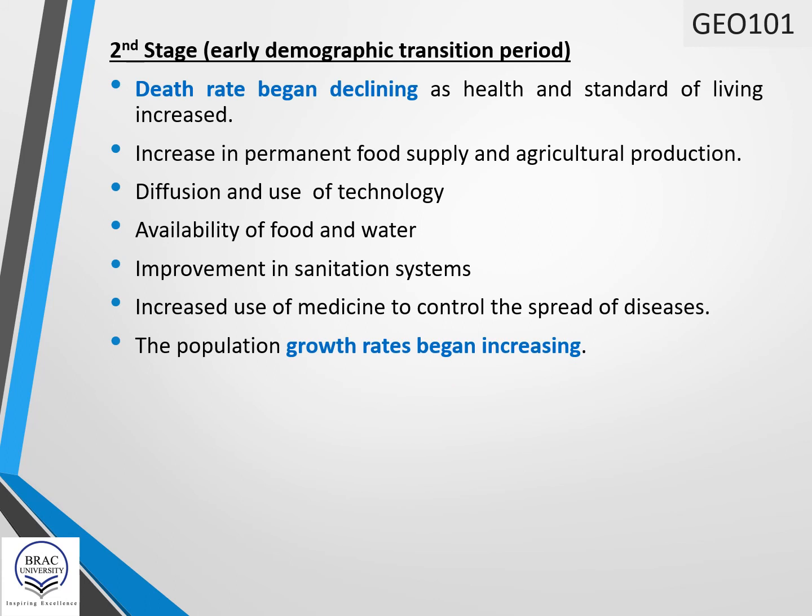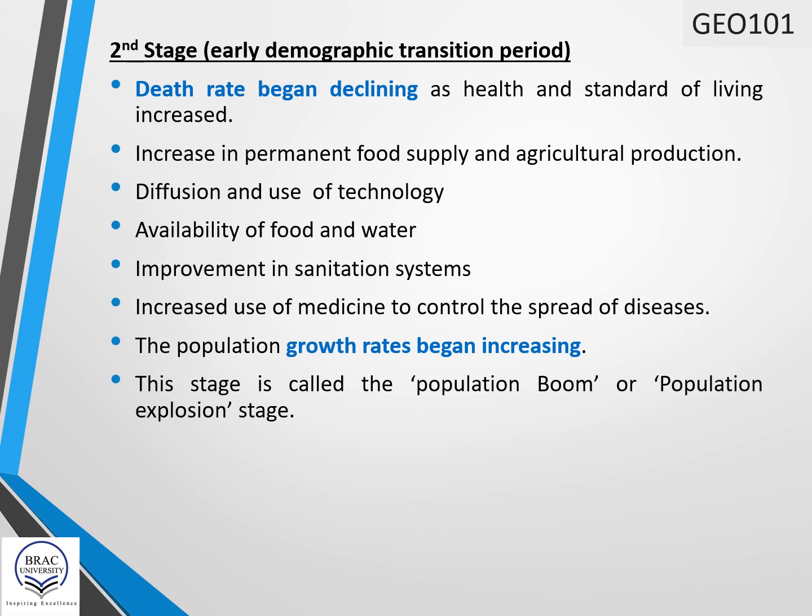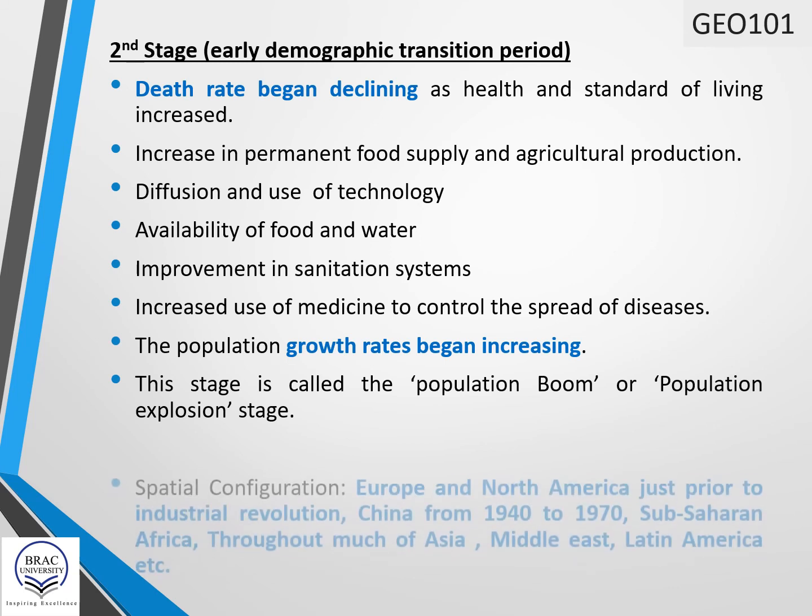And the population growth rates began increasing. This stage is called the population boom because birth rate is high, and there is a sharp decline in death rate. So in this stage, growth rate began increasing. That's why this stage is also known as population boom. And it is thought that Bangladesh is passing through this stage.